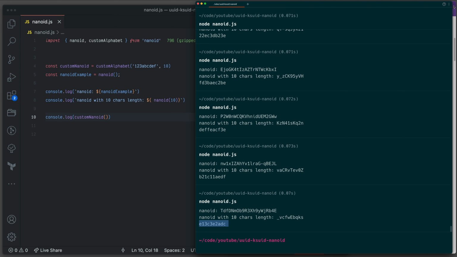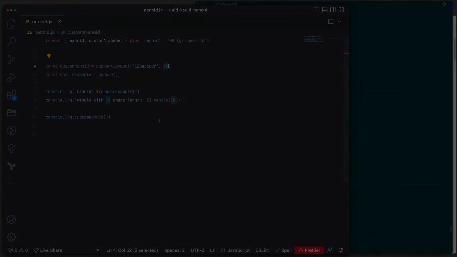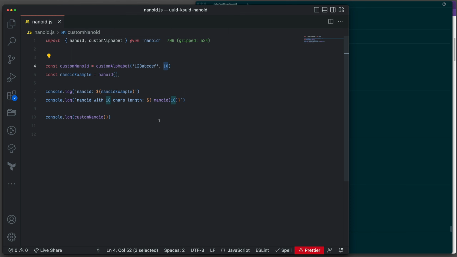However, the possibility with UUID or KSUID is pretty much 0. Well, we don't have a 0, but it's very close to none. But with the UUID, depending on how random your characters are and the length of this ID, it will give you a different random ID.